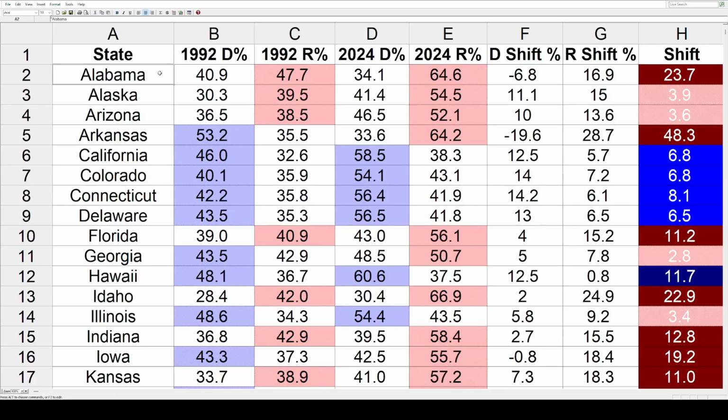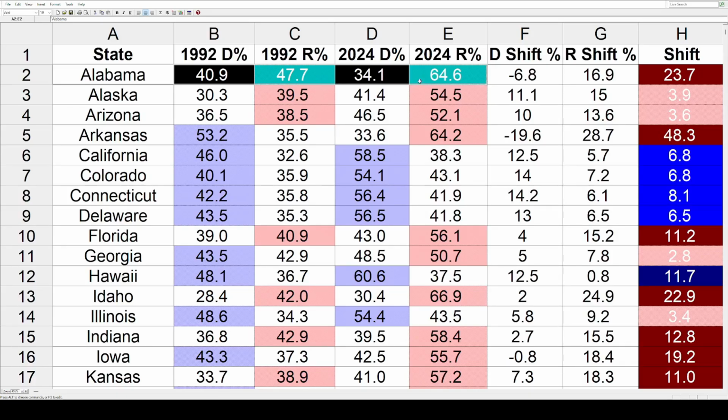We've got Alabama. In 1992, Bill Clinton got 40.9%. George H.W. Bush won the state with 47.7%. 32 years later, Kamala Harris went down to 34.1%, and Trump went up to 64.6%. That's a loss of 6.8% for the Dems, a gain of 16.9% for the GOP, and a total net shift of 23.7% away from the Dems and toward the Republicans. So that's how this works. Let's quickly go through the rest of these states before we take a look at the map.